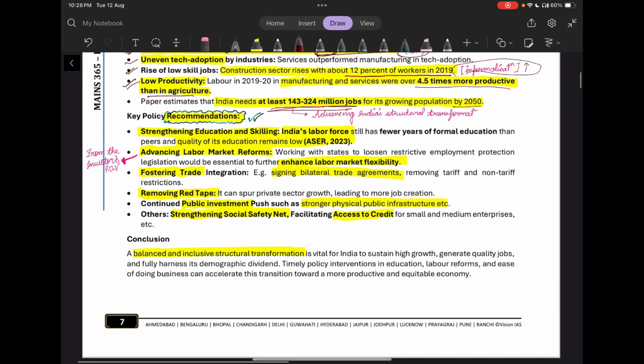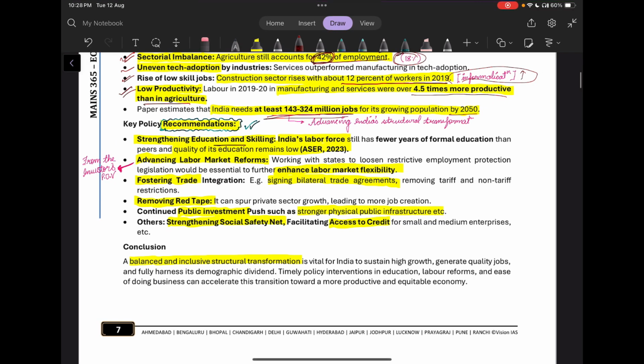So first is strengthening education and skilling. India's labor force still has fewer years of formal education as compared to other nations, and even the quality of education is very low. And the evidence you can get from the ASER 2023 report. So we need to reform our education system and our skilling system.